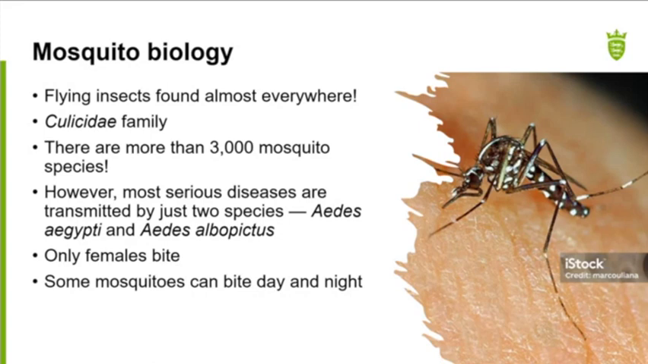The most serious diseases worldwide are vectored by this genus, with the exception of malaria. It's only females that bite. Female mosquitoes require a blood meal in order to lay viable eggs. And an important fact is that mosquitoes can bite day and night. That's important when it comes to their control.